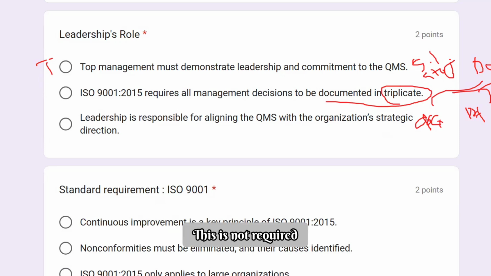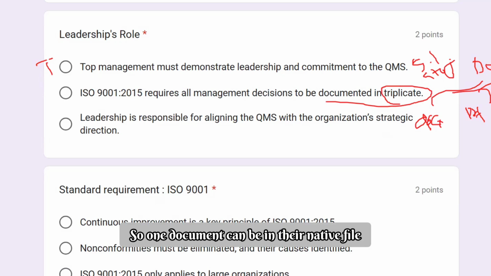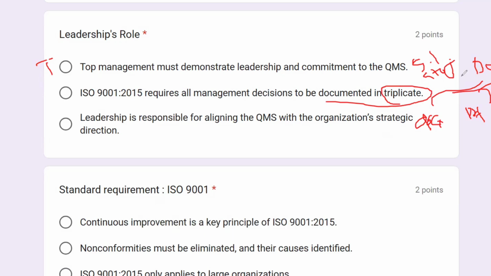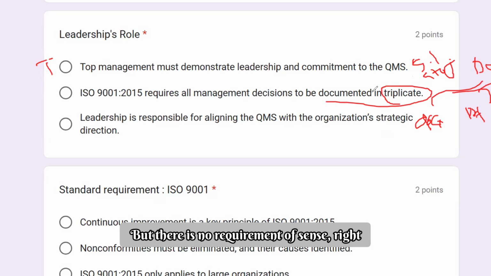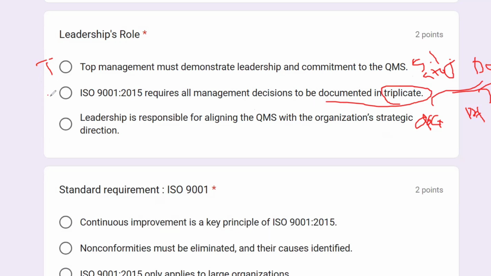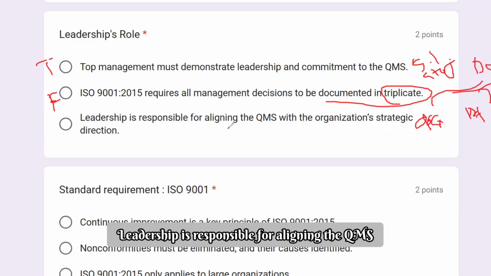This is not required. One document can be in its native file. One document is enough, right? Why do we need to have three? There is no requirement as such. So it's false. Leadership is responsible for aligning the QMS.